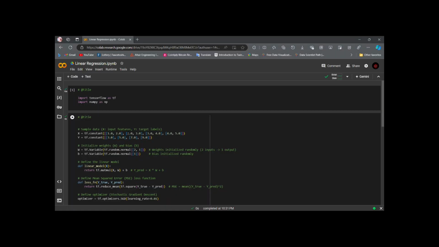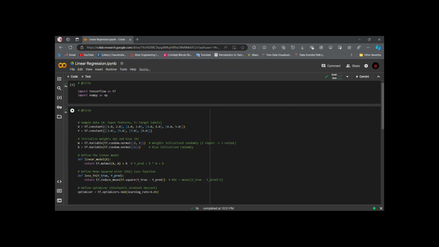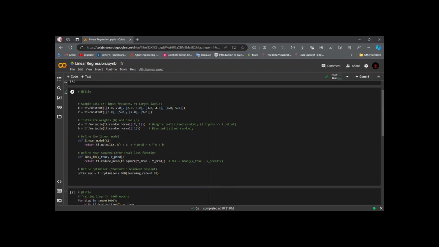Now let's get into the implementation of linear regression using TensorFlow. First of all, we need to import TensorFlow. It's a Google API. In the next video, I will explain about it. As well as we need to import numpy. It is a Python library which stands for Numerical Python. Here we're defining two terms x and y, which are also known as independent and dependent variables.